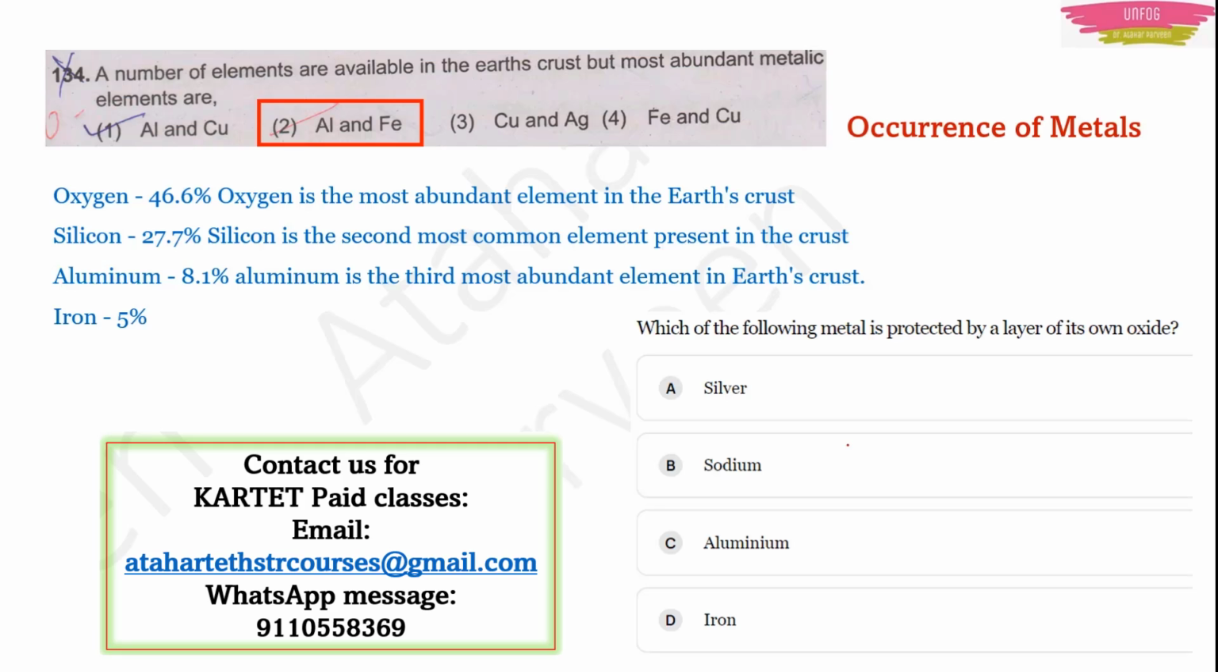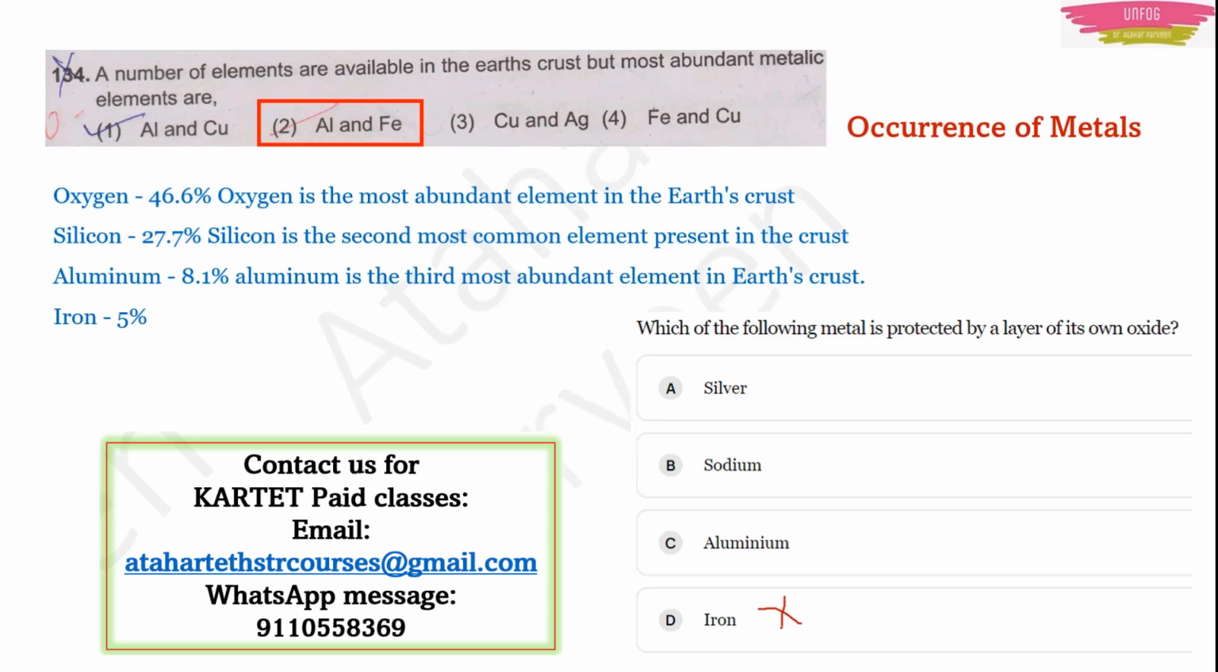Another question they could ask is like this. Which of the following metals is protected by a layer of its own oxide? There is one metal which is protected by a layer made by its own oxide. Here, for sure, iron is the wrong answer. Why? Because iron corrodes, right? It corrodes, which means it is spoiled, not protected. If you throw that iron rod or iron box outside your home, after a few days, because of rain and air, it will get corroded.